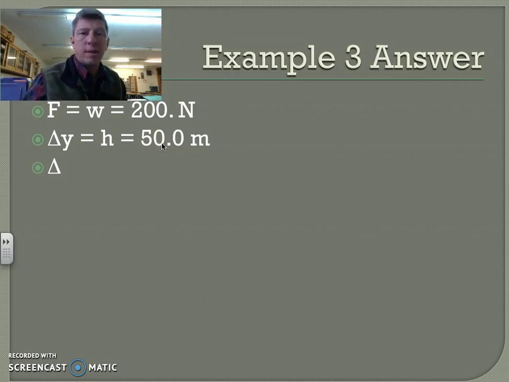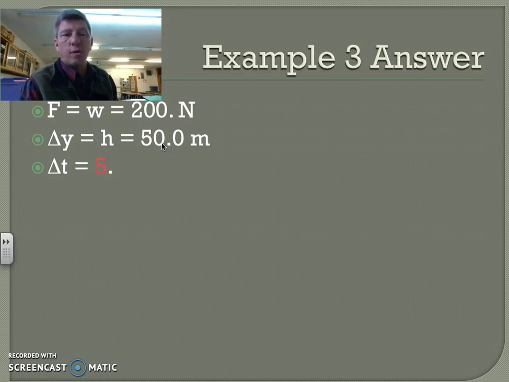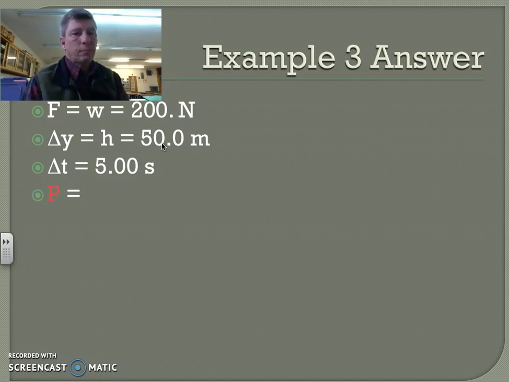So in this example, the force equals the weight, which is 200 newtons. The value of delta y, the displacement, is going to equal the height to which we've raised this object, and that's going to be 50 meters. The change in time is going to equal 5.00 seconds.